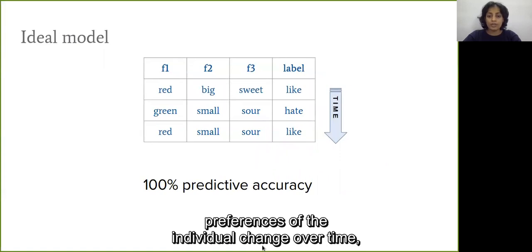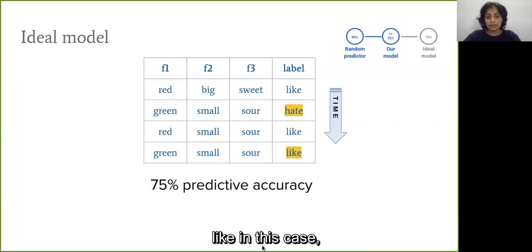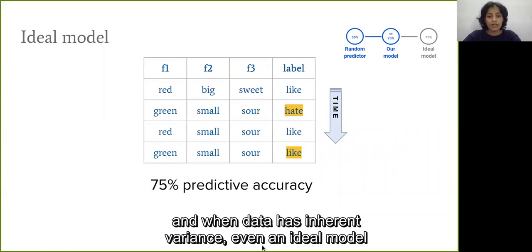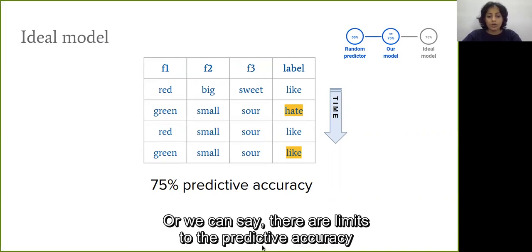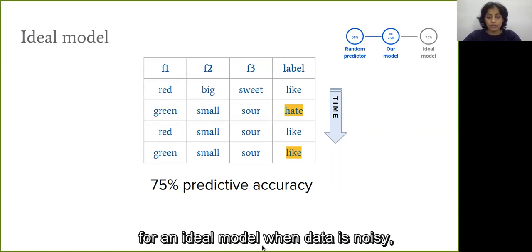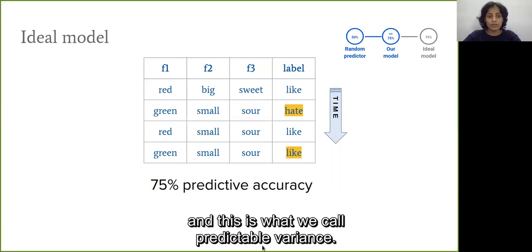However, preferences of the individual change over time, like in this case. And when data has inherent variance, even an ideal model will be correct only, say, 75% of the time. Or we can say there are limits to the predictive accuracy of an ideal model when data is noisy. And this is what we call predictable variance.